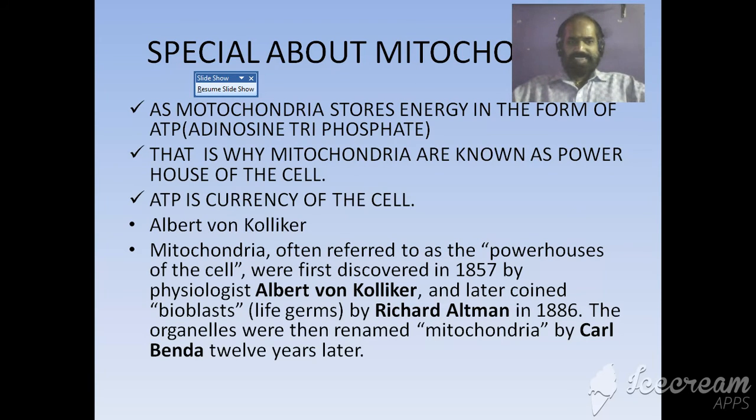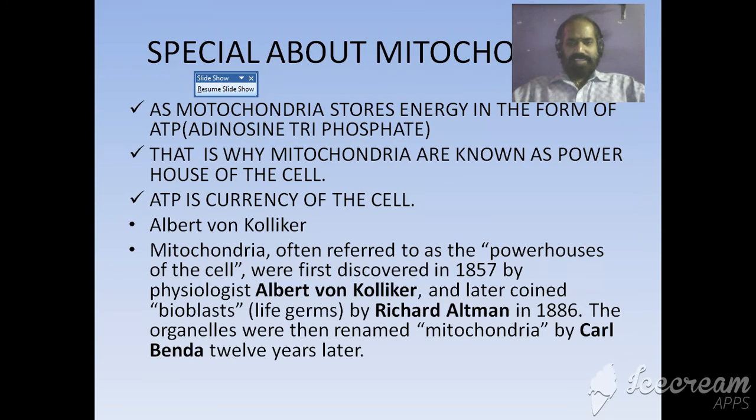A scientist named Albert von Kolliker, mitochondria often referred as powerhouses of the cell, and were first discovered in 1857 by a physiologist named Albert von Kolliker.